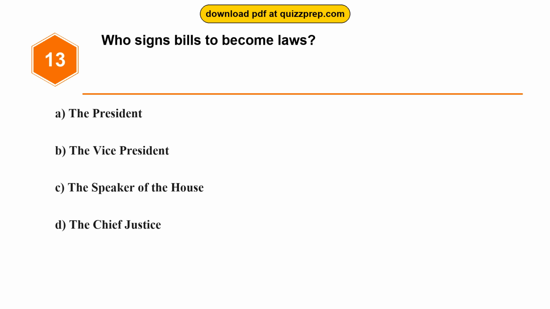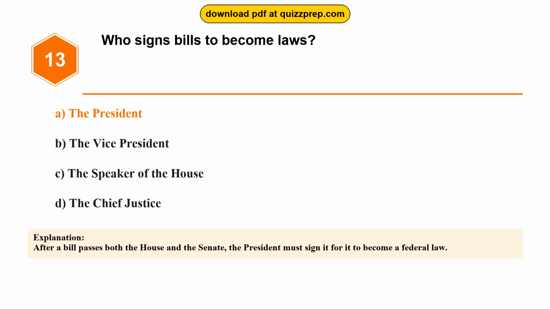Question 13. Who signs bills to become laws? Option A, the President. Option B, the Vice President. Option C, the Speaker of the House. Option D, the Chief Justice. The correct answer is option A, the President. After a bill passes both the House and the Senate, the President must sign it for it to become a federal law.